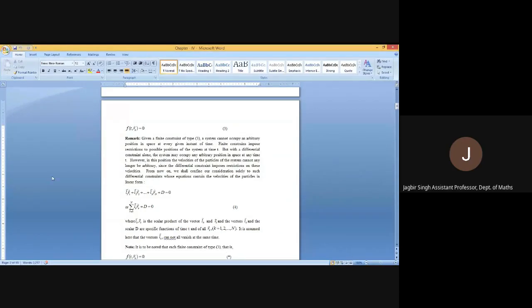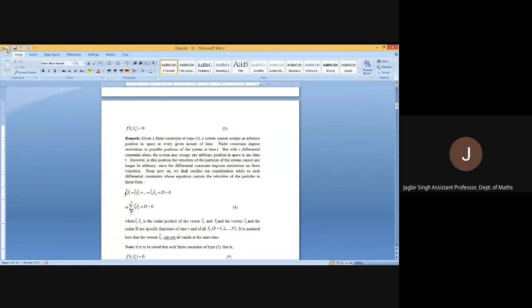Equation number 4. L1 r1 dot plus L2 r2 dot plus ... plus Ln rn dot plus D is equal to 0. Or we can write it like summation k from 1 to capital N, L_k vector r_k vector dot plus D is equal to 0. Here r_k vector dot is the velocity.